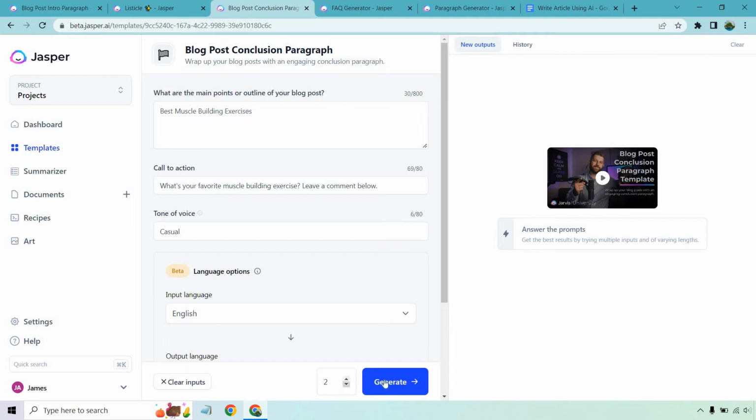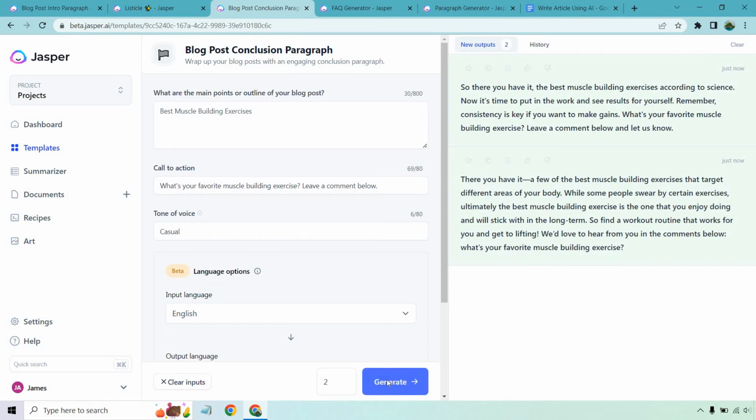We have 2 here for the inputs. Let's generate and see what we get. And once again, we'll go with this one. It's a little longer. There you have it, a few of the best muscle building exercises that target different areas of your body. While some people swear by certain exercises, ultimately the best muscle building exercise is the one that you enjoy doing and will stick with in the long term. So find a workout routine that works for you and get to lifting.